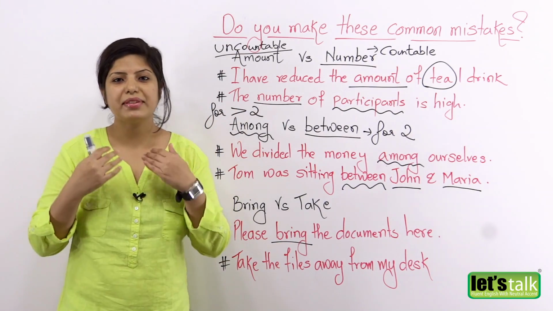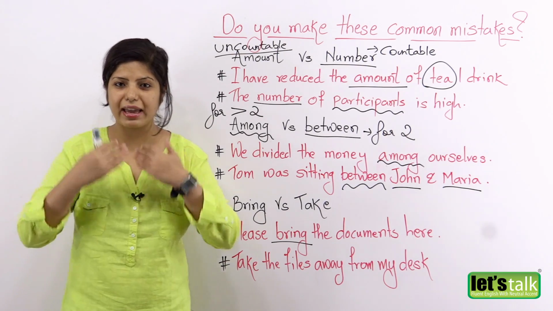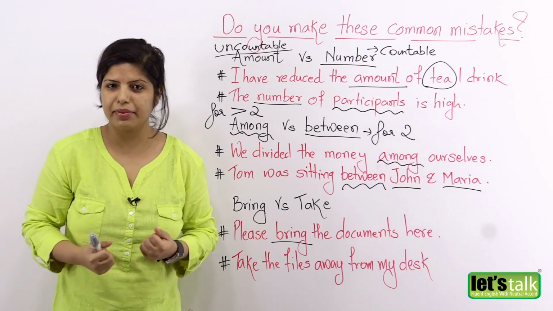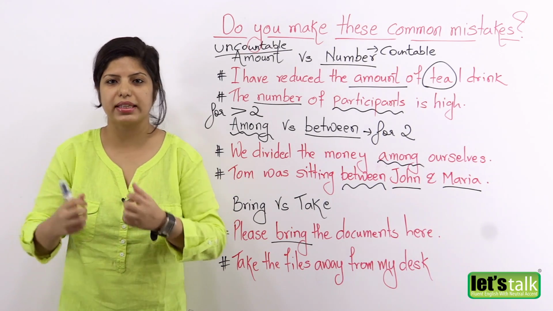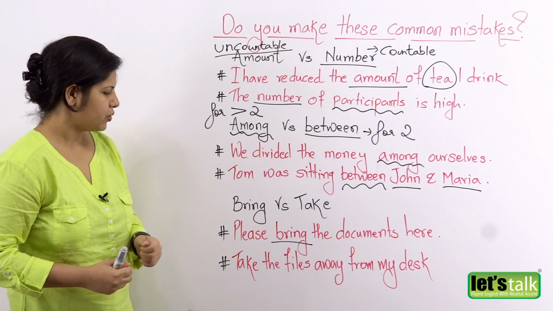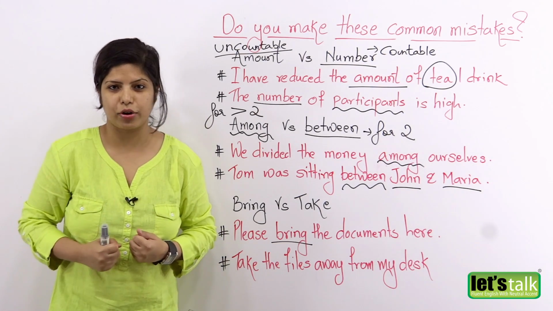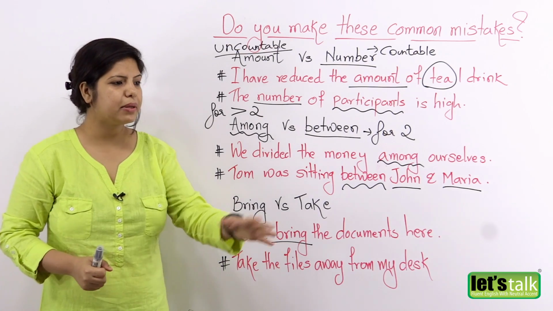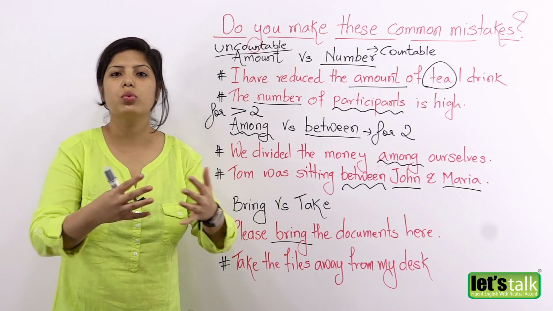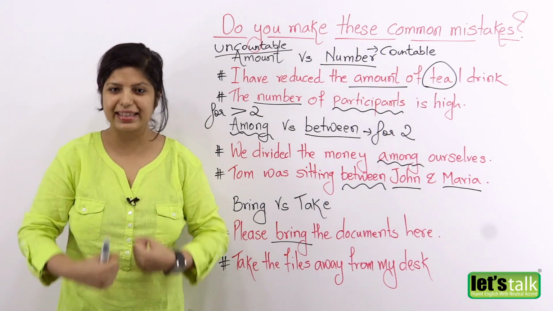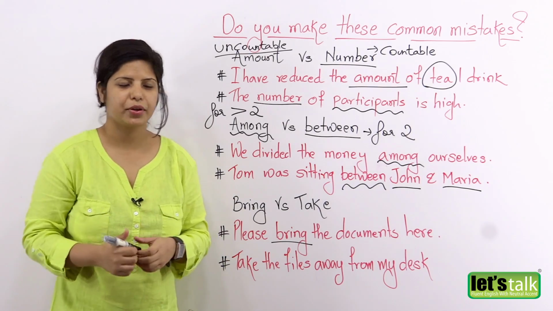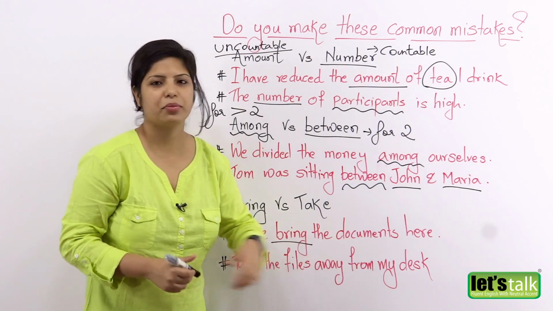Now, if I'm saying something, okay, if I'm the speaker, if I'm making a sentence, and if I want something to be brought to me, towards me, I will use the word bring. So I will say, please bring the documents here. I will not say, please take the documents here. If something has to come towards the speaker, that is me in this case, I will use the verb bring. Okay, so please bring the documents here.